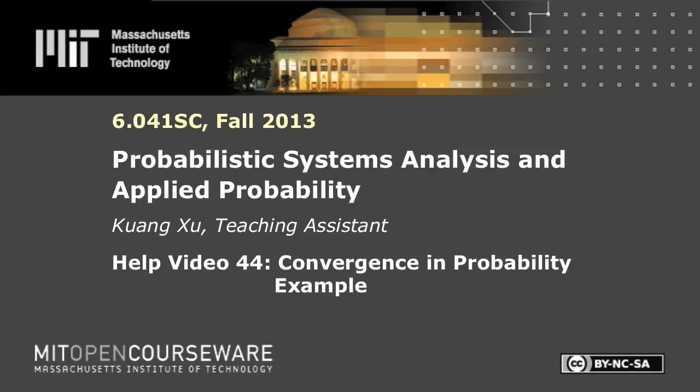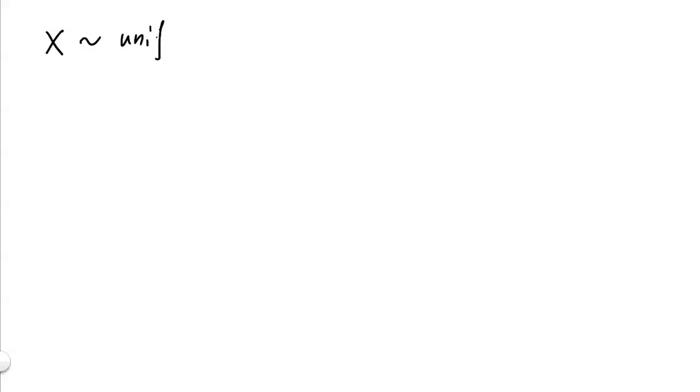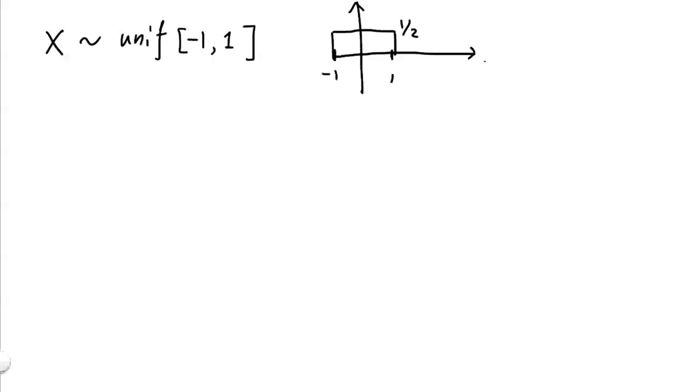In this problem, we're given a random variable x, which has a uniform distribution in the interval -1 to 1. In other words, if we were to draw out the PDF of x, we see that in the interval -1 to 1 has value 1/2. Now we're given a sequence of random variables x1, x2, and so on, where each xi has the same distribution as x, and different xi's are independent.